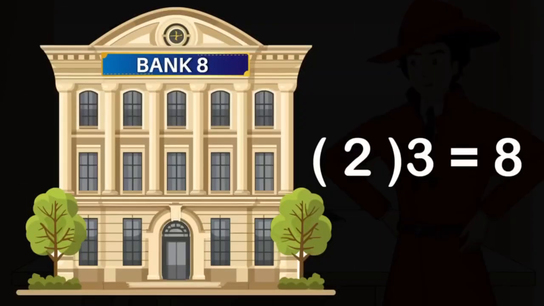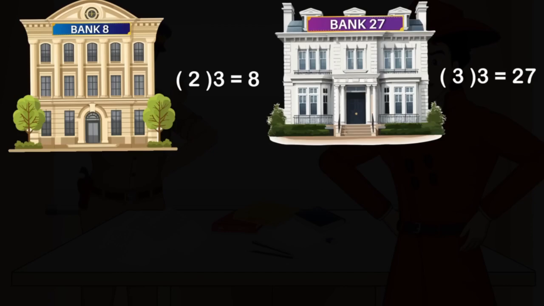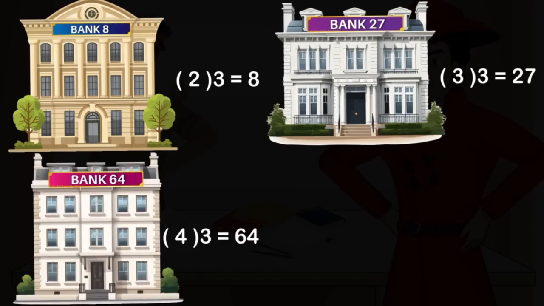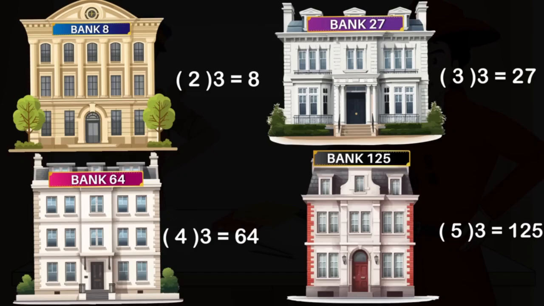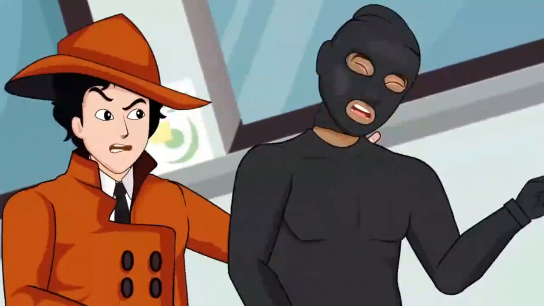2 cubed is 8. 3 cubed is 27. 4 cubed is 64. Basically, it's a number sequence. So, the next would be 5 cubed, which is 125. That means bank number 125. Mehul arrives there in advance and catches the thieves red-handed as soon as he arrived.